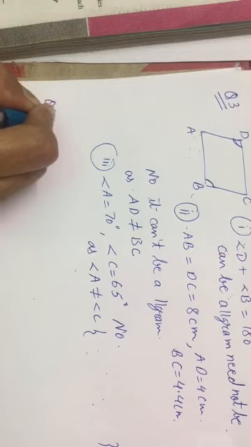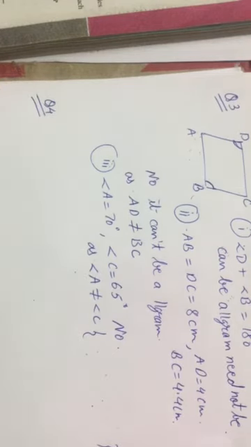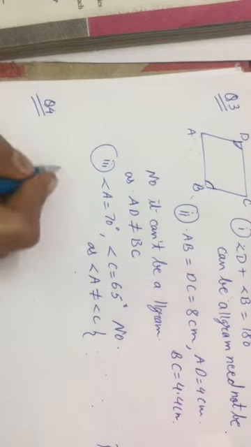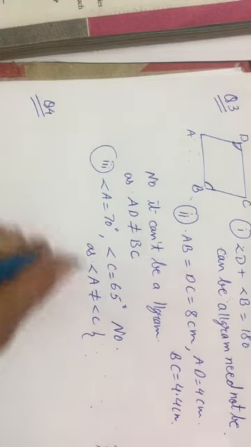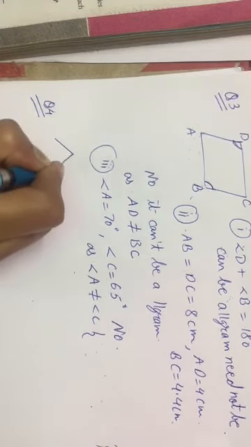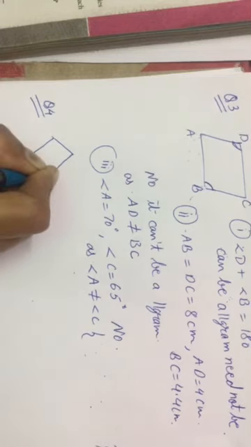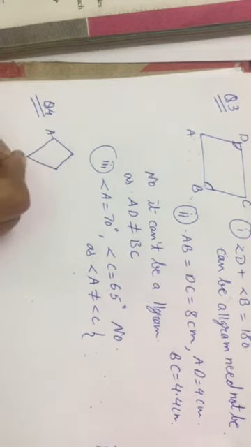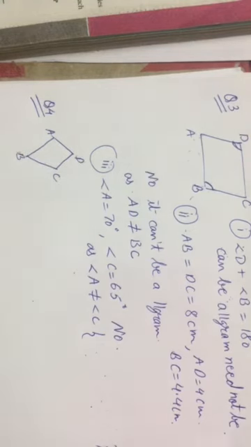Okay. Now let us move to question number 4. What is question number 4? Draw a rough figure of a quadrilateral that is not a parallelogram, but has exactly two opposite angles of equal measure. Means you have to draw a four-sided figure that is not a parallelogram. So definitely it will be the shape of a kite. Here it is a quadrilateral ABCD, and here angle A is equal to angle C. So this is the rough figure for question number 4.